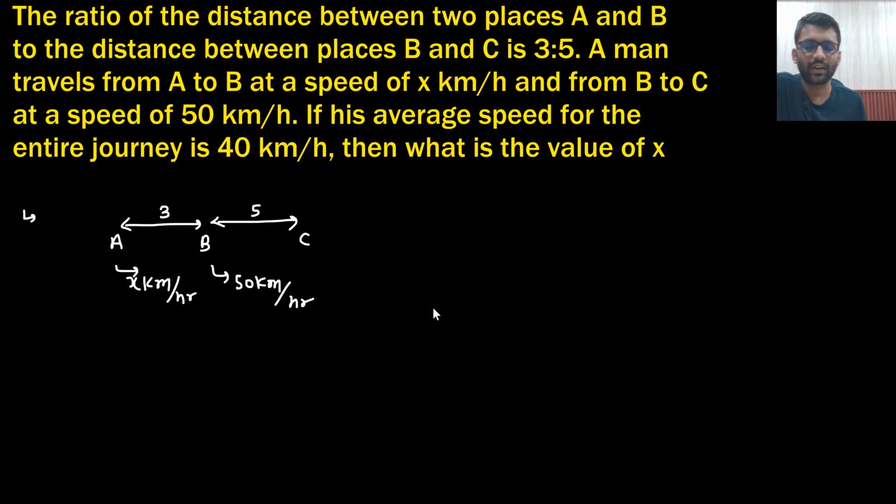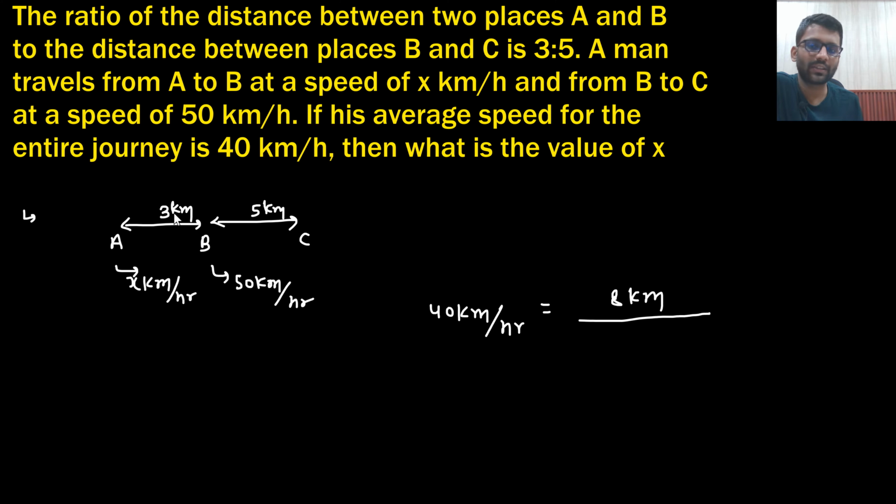So average speed for entire journey is 40 km per hour. This is the average speed. What will be the average speed? Total distance. What will be the total distance? The ratio is 3:5. So can I say if A to B is 3 km, then B to C is 5 km? This I can say, right? The ratio is 3 to 5. So total distance is 8 km divided by the time taken. Time taken. So what will be the time taken?